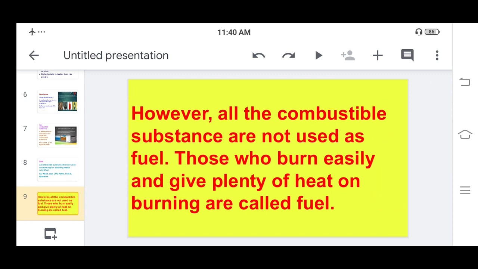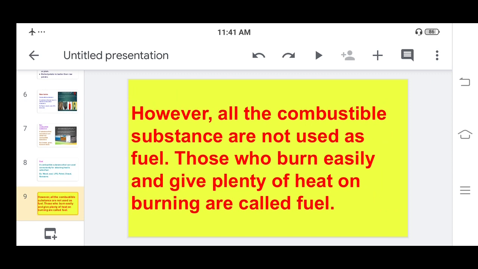Why? Because those that burn easily and give plenty of heat on burning are called fuel. If you add a matchstick into the chulha, you can't cook, because the matchstick alone is not going to give you plenty of heat. For cooking you require plenty of heat.